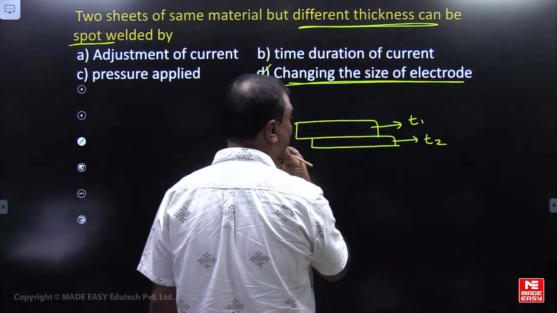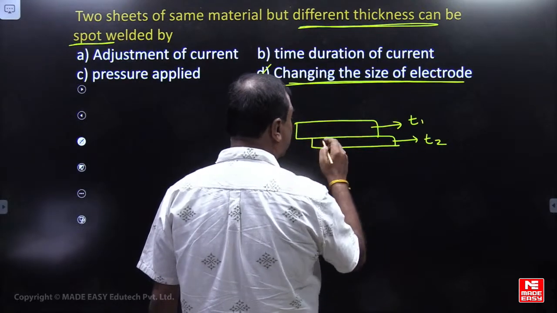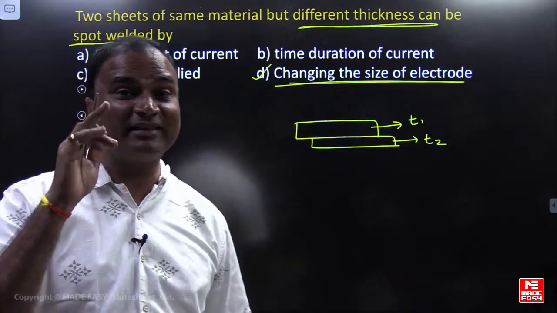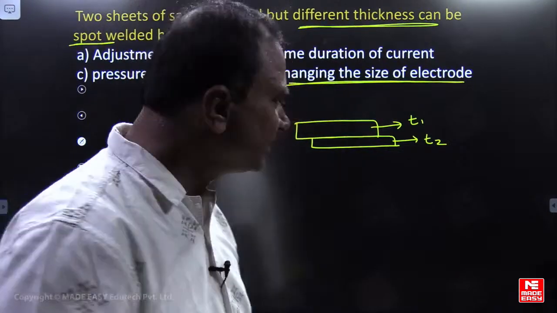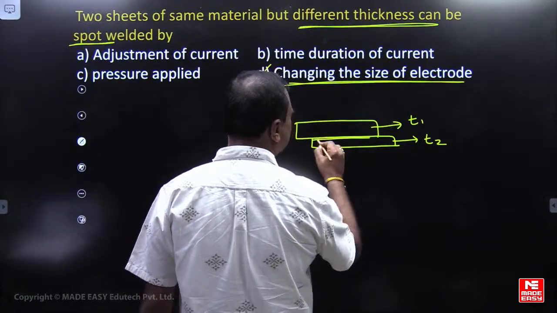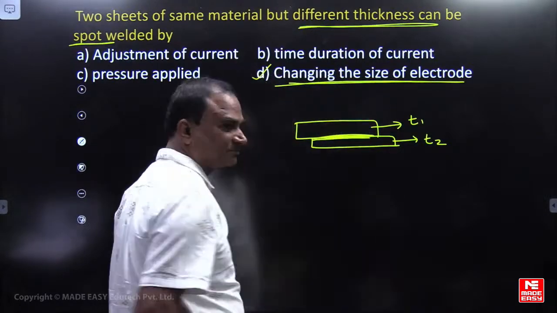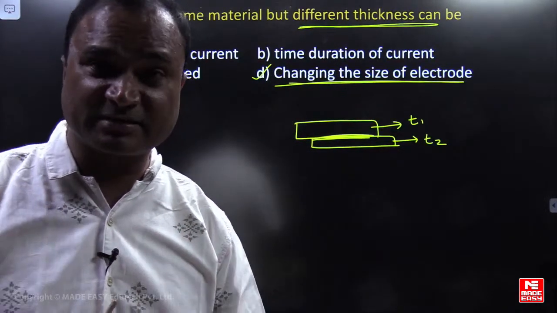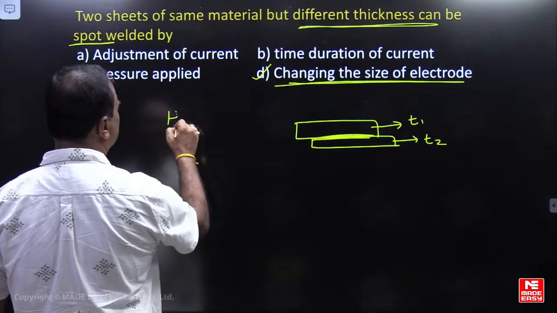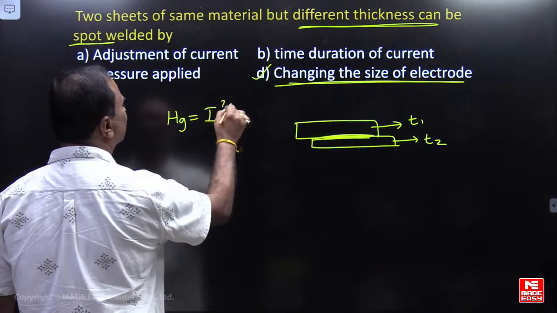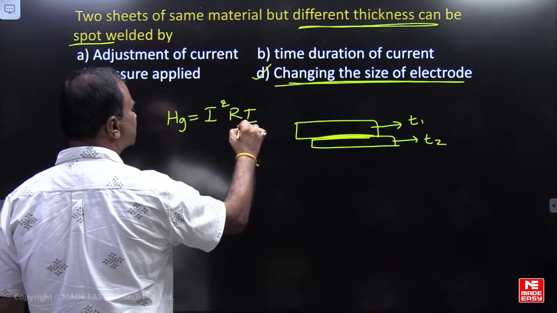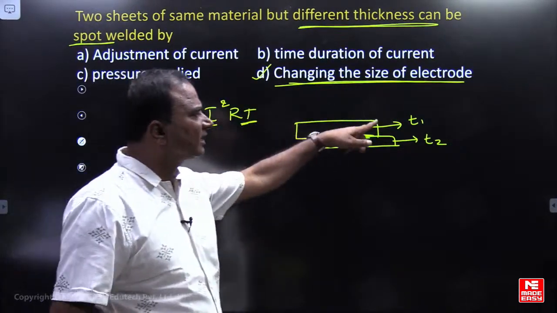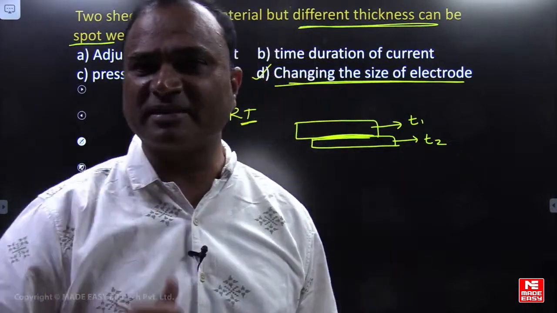क्या होता है? Now, here if you are generating heat, the heat generated will not depend on thickness. Heat generated will depend on what? Contact area and time. Heat generation will depend on contact resistance, I square RT. R is the contact resistance, T is the time of supply, I is the current. Heat generation will not depend on thickness.